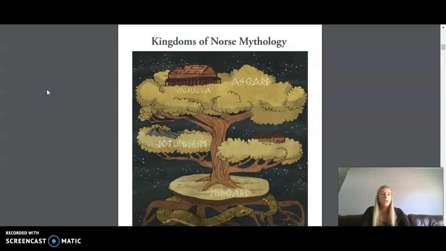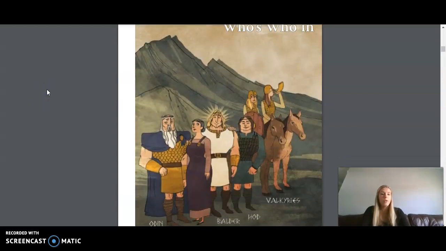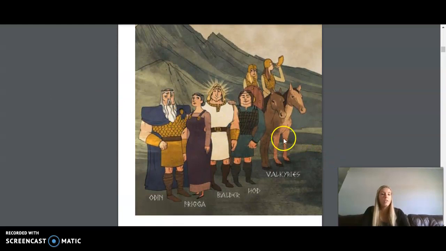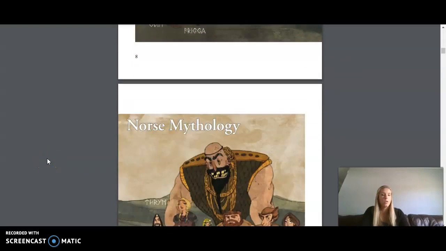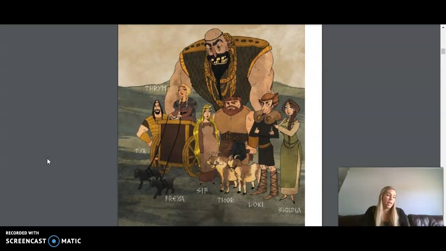This tree pictured here is the kingdoms of Norse mythology. As we scroll down, we have Valkyries, we have Hod, Balder, Frigga, and Odin. Then we have Sif, who's Thor's wife. Then we have Thor. So here is Sif.